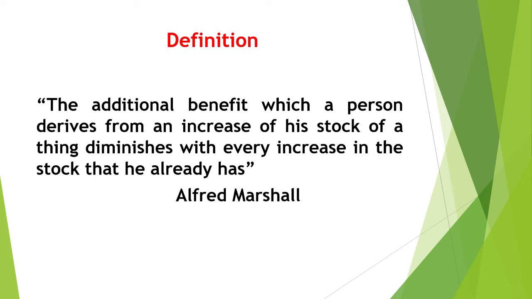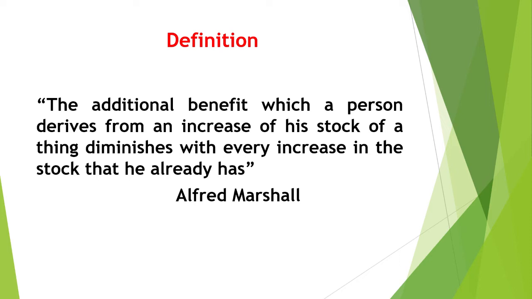The law states that as we consume more and more standard units of the same commodity continuously, the additional utility derived from each successive unit goes on diminishing. Suppose we are hungry, we plan to have certain oranges. The first orange provides us with a great amount of satisfaction.